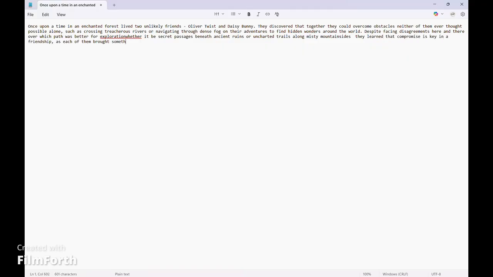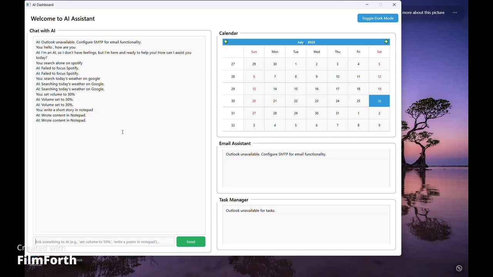The content writing too is quite flawless. Now, as the content is written in Notepad, you can clear it. We can also write content like poems or code in it. There literally are no constraints there.